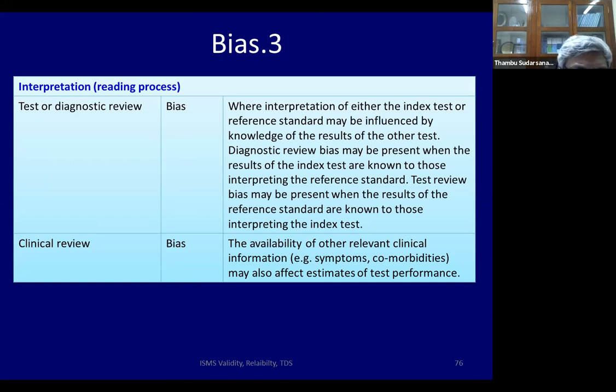Now, clinical review bias. The person doing the index test is not given the clinical features. He's just told, here's a blood sample to test. Whereas the person doing the gold standard is given the clinical features, or the clinical background of the patient. So again, this introduces a sort of bias.